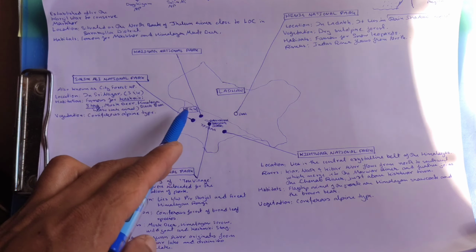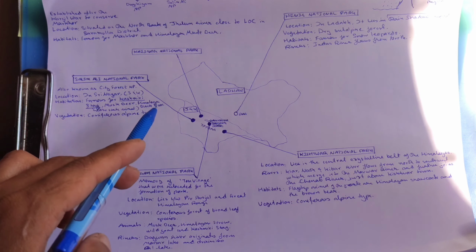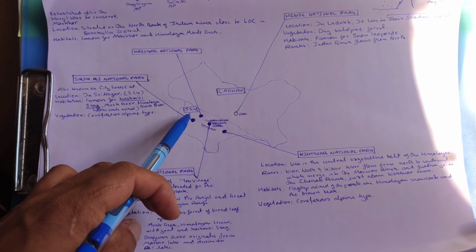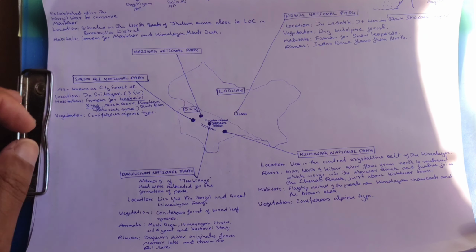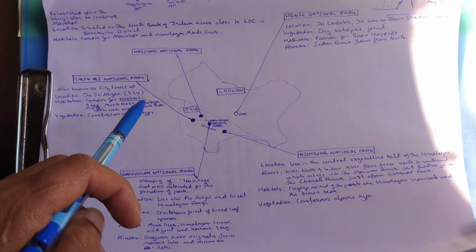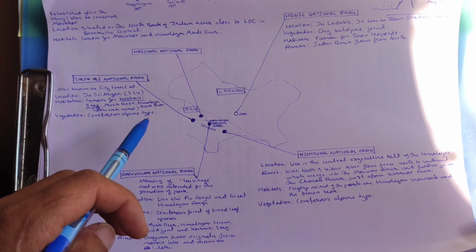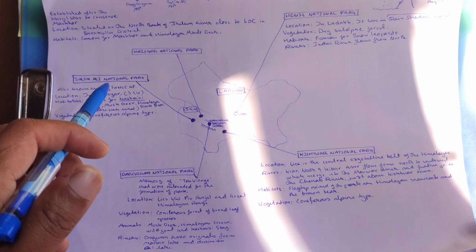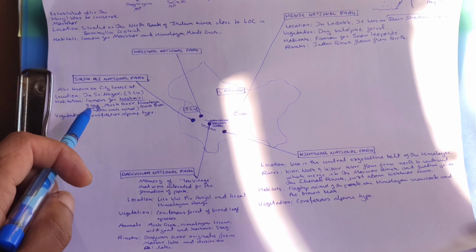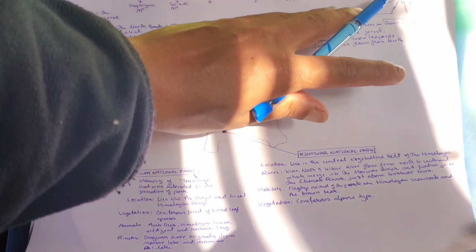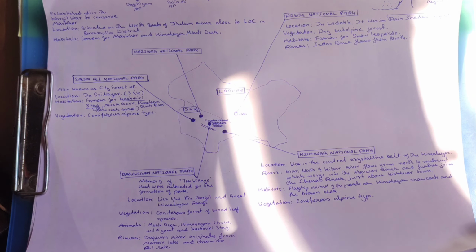Number 1 is the Salim Ali National Park. Salim Ali National Park is also known as the City Forest National Park, and it is located in Srinagar, Jammu and Kashmir. What are the habitations in this national park? It is famous for the Kashmiri stag, which is also the state animal of Jammu and Kashmir. Musk deer and Himalayan black bear are also found in this national park. The vegetation of this national park is coniferous alpine type.